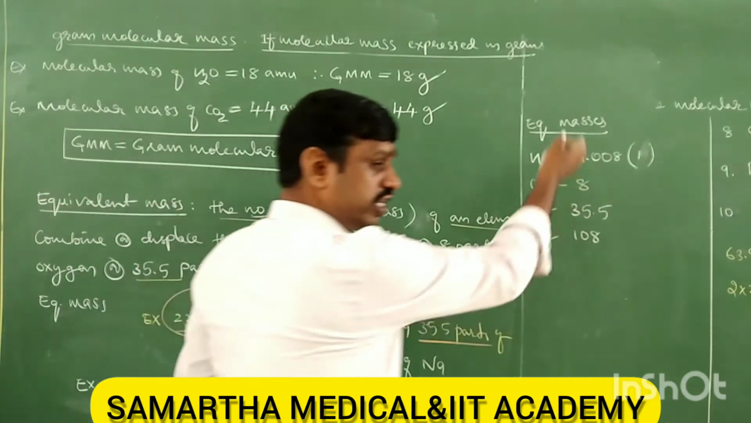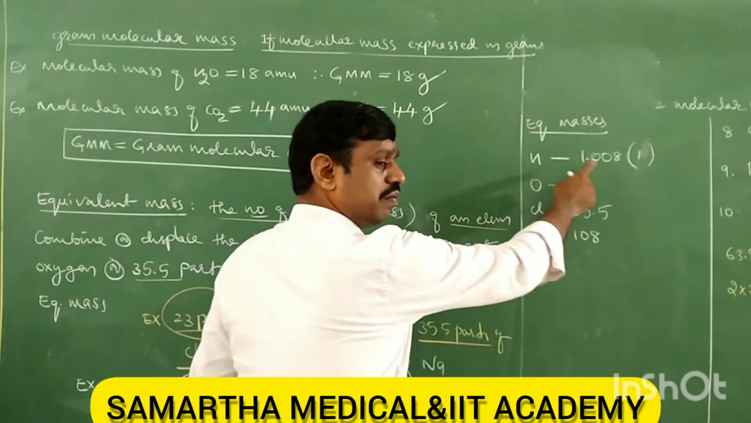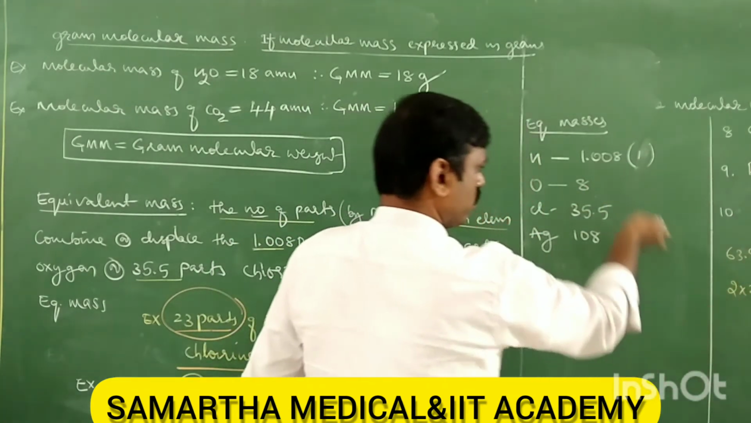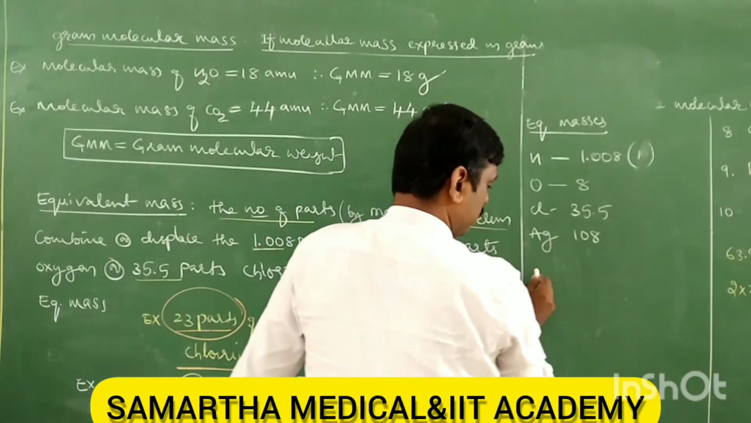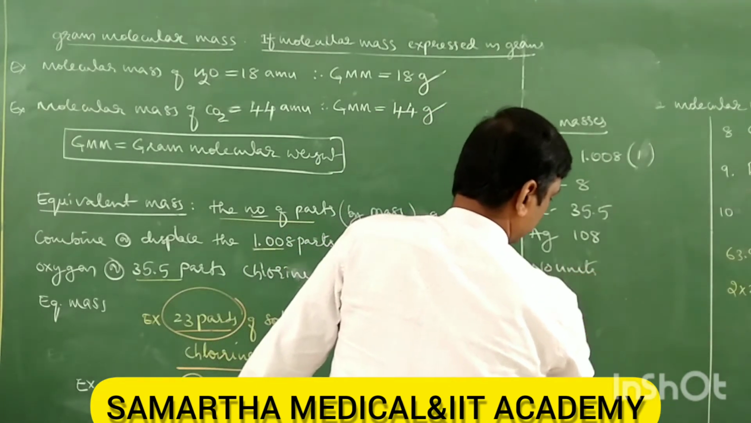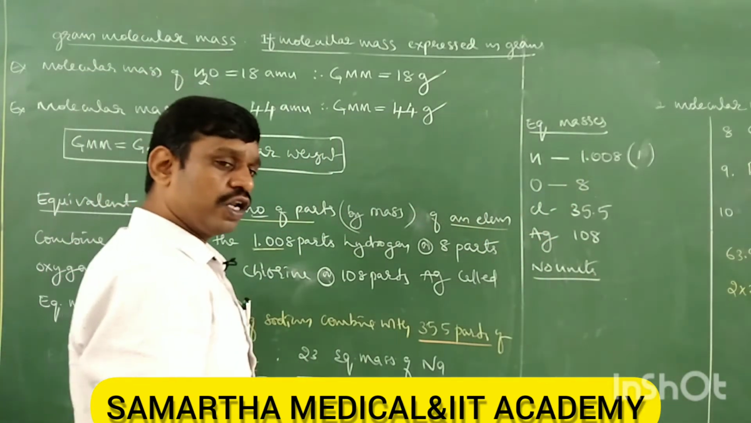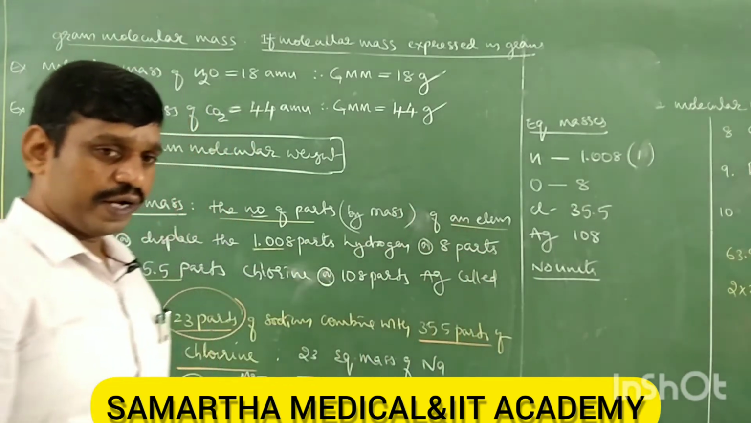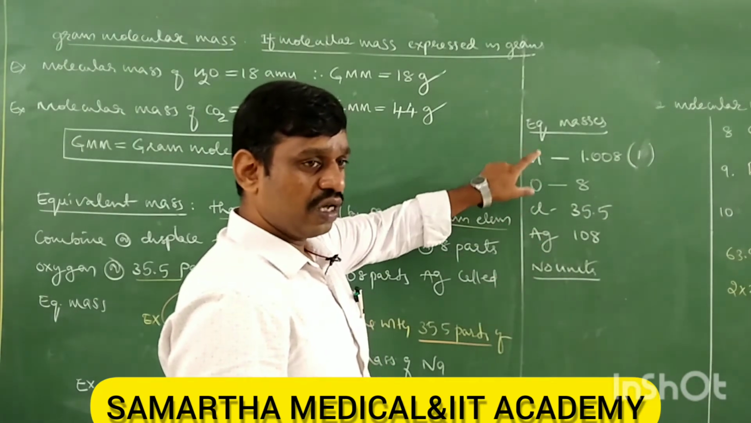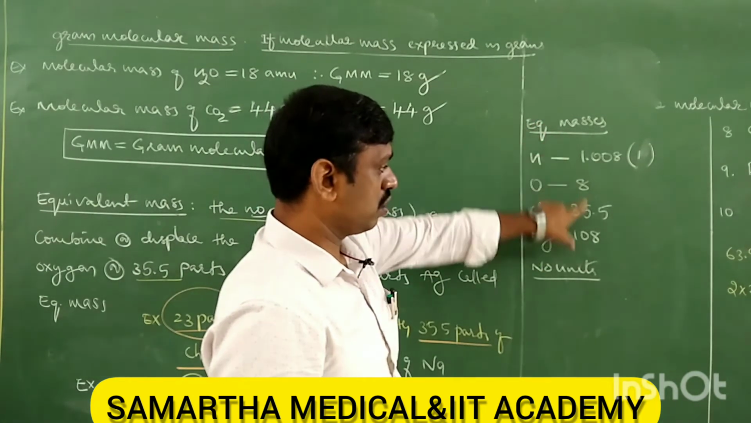Then what are the units here? All are comparison values, relative values, because here 1 part combines with how many parts? It's a comparison. 8 parts combine with how many parts? Therefore, all are relative values, so no units, dimensionless. Similar to atomic mass and molecular mass, equivalent mass also has no unit. So you need to remember the equivalent mass of these 4: hydrogen, oxygen, chlorine, silver.